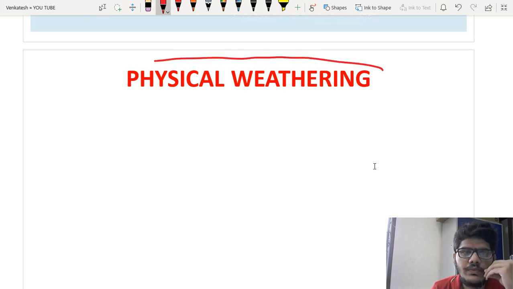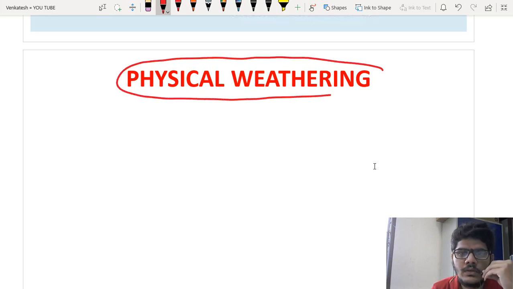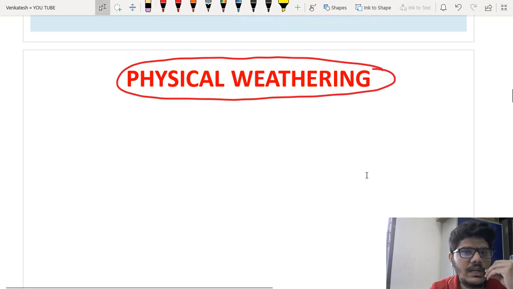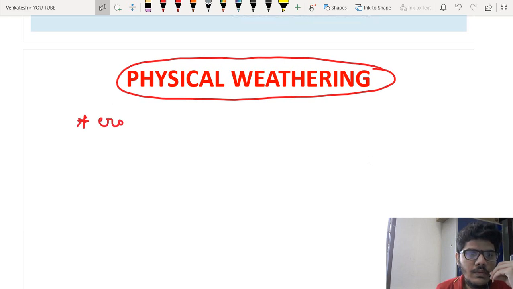Coming to physical weathering, this takes place due to the erosion of rocks by air, water, or glaciers.